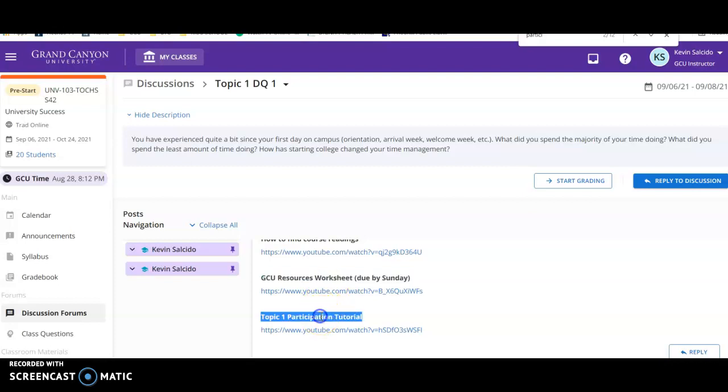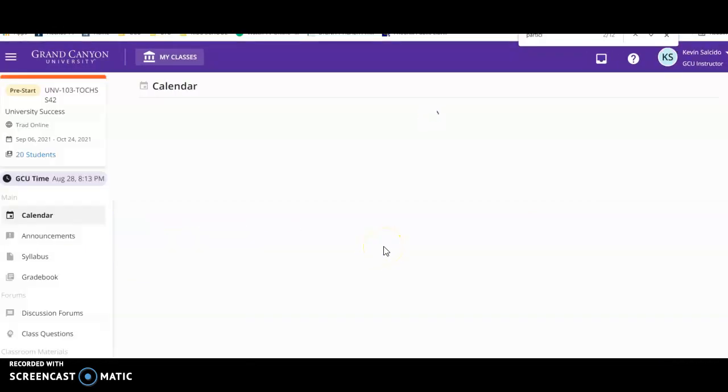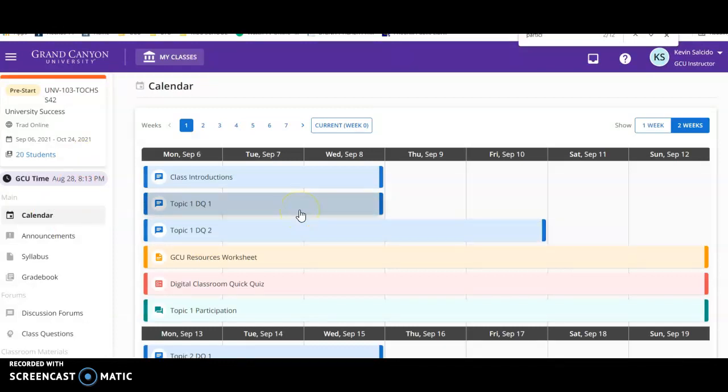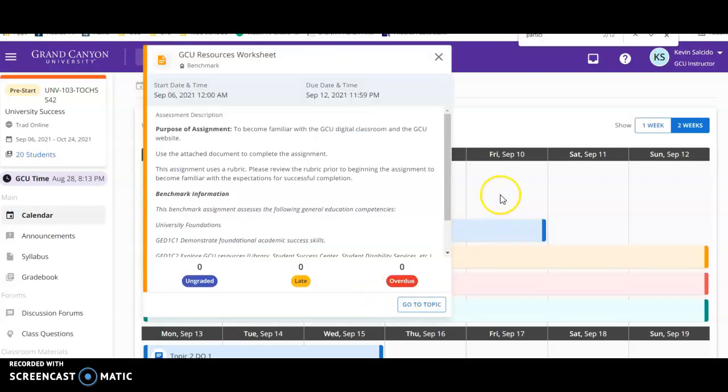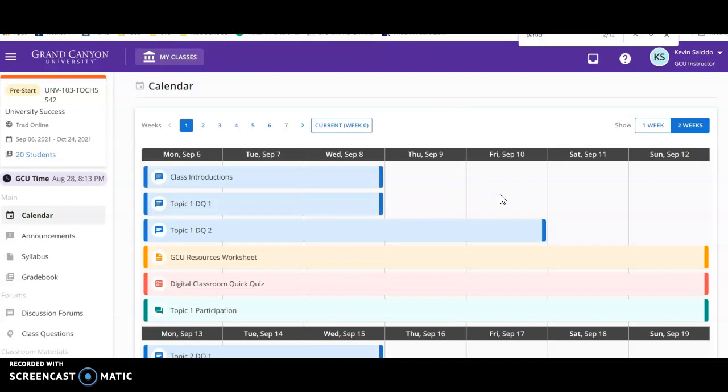And then this also goes over topic one participation. And if you notice, a lot of these right here are going over these weekly objectives here in the beginning of when you first log into class, or if you click on calendar, you'll see you'll have DQ1, DQ2, resources, here's a quiz, and then topic one. And you can click on these things to go to enter into them, like you saw me enter in DQ1. So like if you want to enter the worksheet, you can click on it and go to it. Like I said, I'm not sure how it looks like in yours, but I know you can click on things like that and go to it.